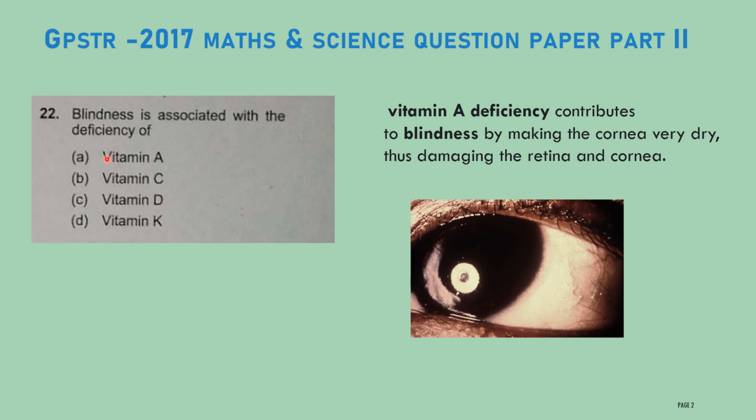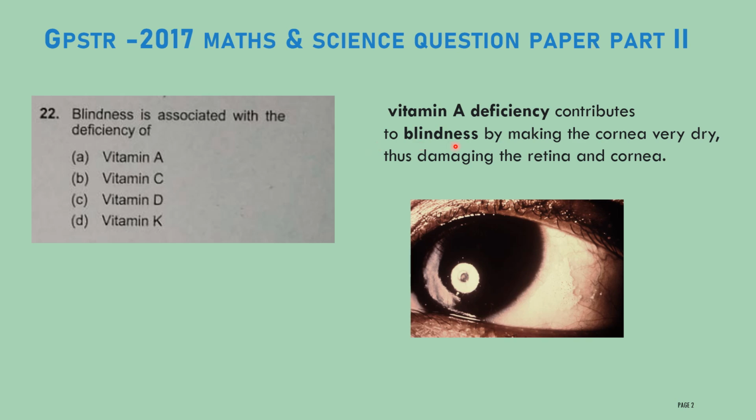Let us discuss the question. Blindness is associated with the deficiency of: option A, vitamin A; option B, vitamin C; option C, vitamin D; option D, vitamin K. Vitamin A deficiency contributes to blindness.